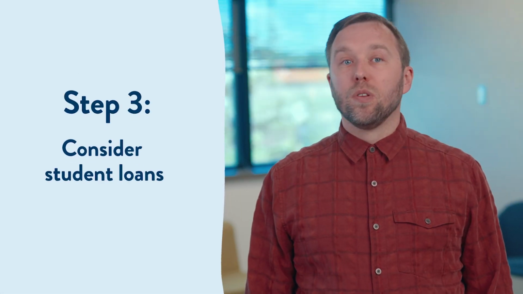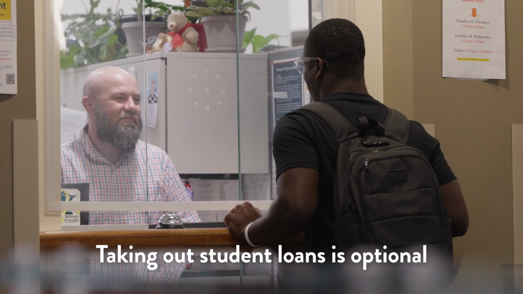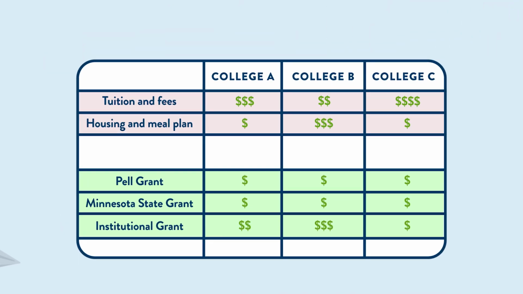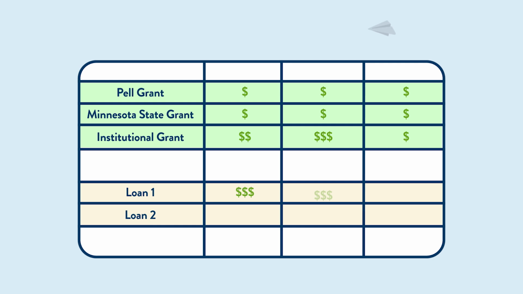Step 3, the next category to consider is student loans. It's important to note that taking out loans is optional. Just because a financial aid letter includes loans, it doesn't mean that you have to accept them. You may see more than one kind of loan listed on your letter. You want to list each loan separately on your spreadsheet or chart.